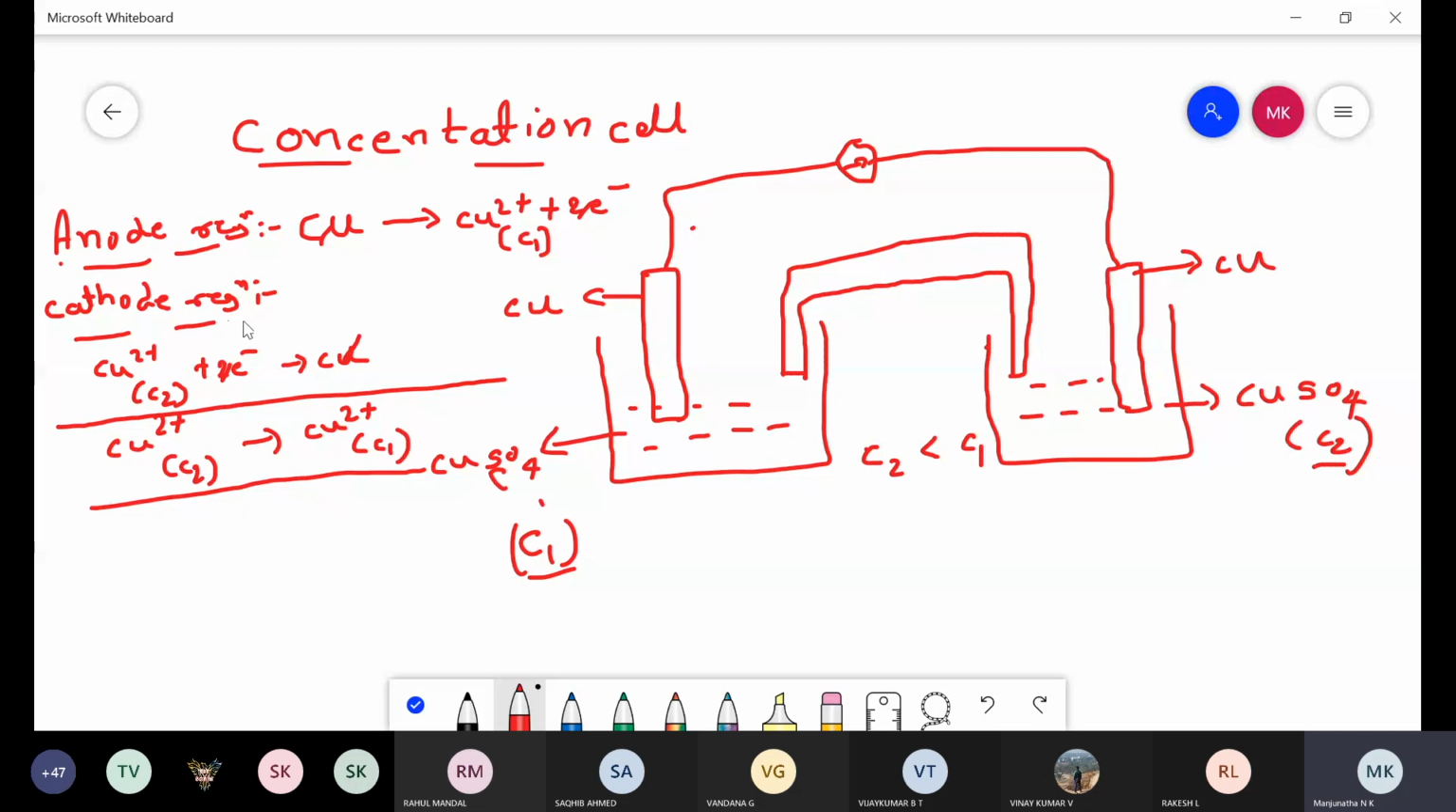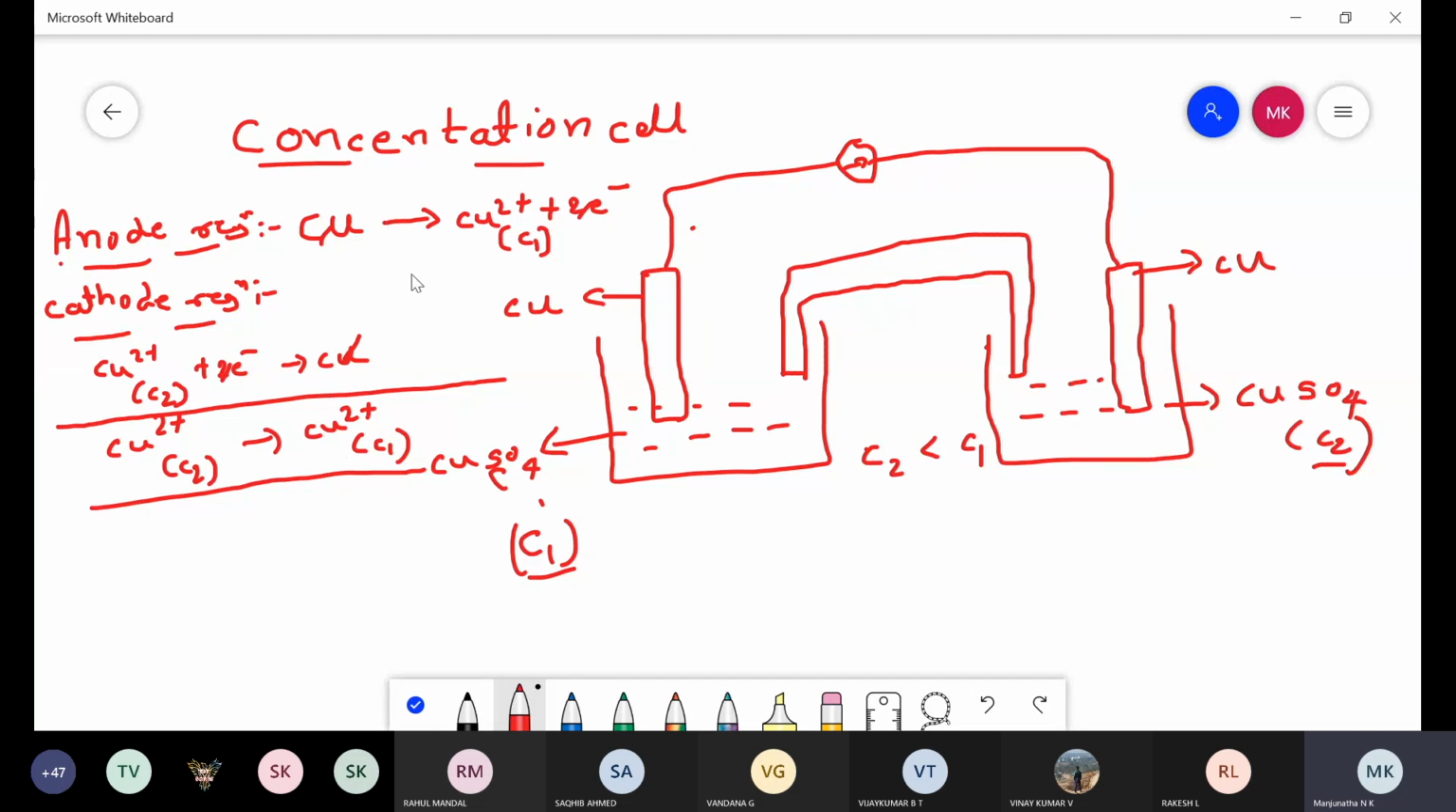Coming to the cathode reaction, the electrode having high concentration of electrolyte acts as a cathode. Here C2 is the higher one, therefore Cu2+ having C2 concentration gains the electrons and is reduced to copper. So coming to the net reaction, here 2 electrons and copper get cancelled, and the remaining Cu2+ C2 concentration gives rise to Cu2+ C1 concentration. Is it clear?